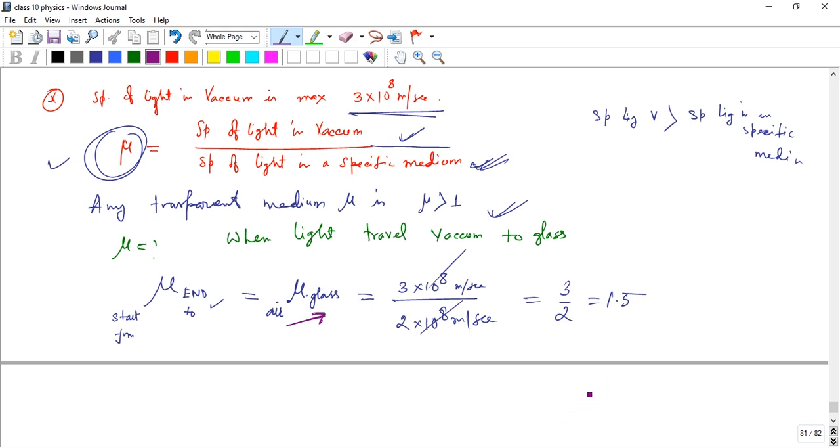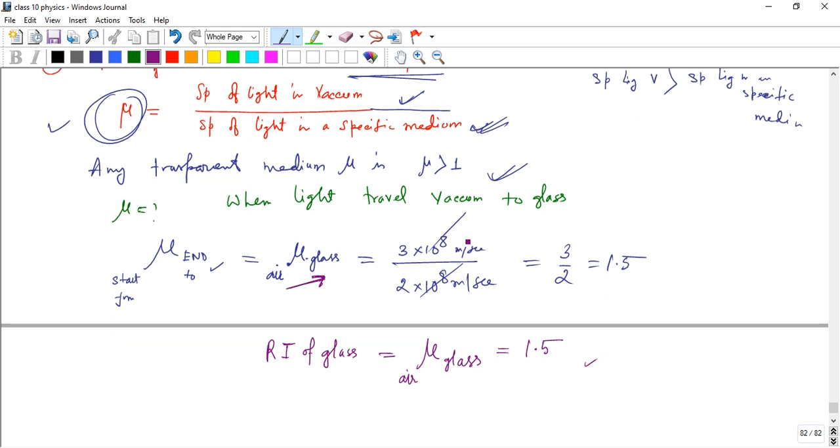So the refractive index of glass, mu from air to glass, is 1.5.